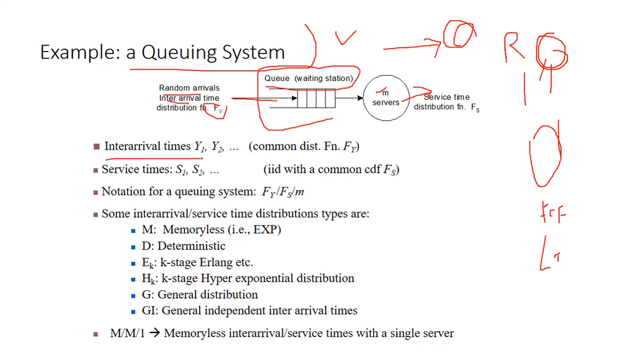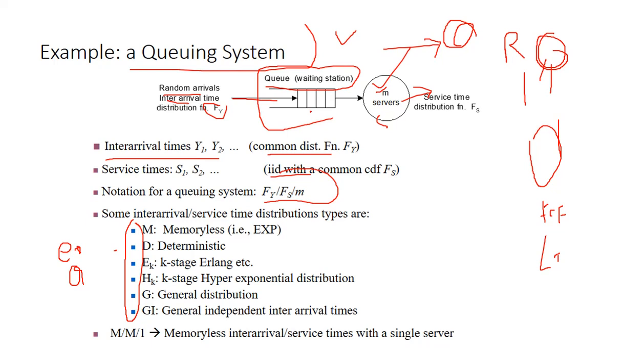The inter-arrival times are Y1, Y2, and so on. This is a common distribution function. The service times are denoted S1, S2. These are all IID random variables. The notations of queuing theory are FY, FS and M also. Now, the memoryless property: which distributions have the memoryless property? Exponential and geometric. The exponential distribution also plays a vital role in stochastic processes. These are the memoryless inter-arrival and service times with a single server. There is only one server, so we take a single server.